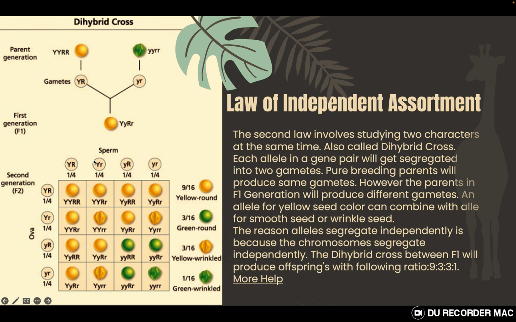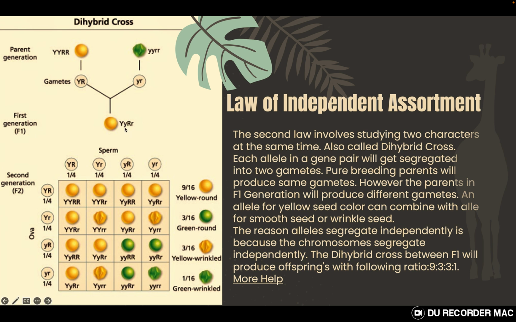You will have a little difficulty over here creating gametes. You can use the FOIL method for creating gametes. The FOIL method is very easy: you take the first gene and the first gene for the second character, and then you make that capital Y capital R. Then use the first gene in the first gene pair and mix it with the second of the second gene pair, so capital Y small r.